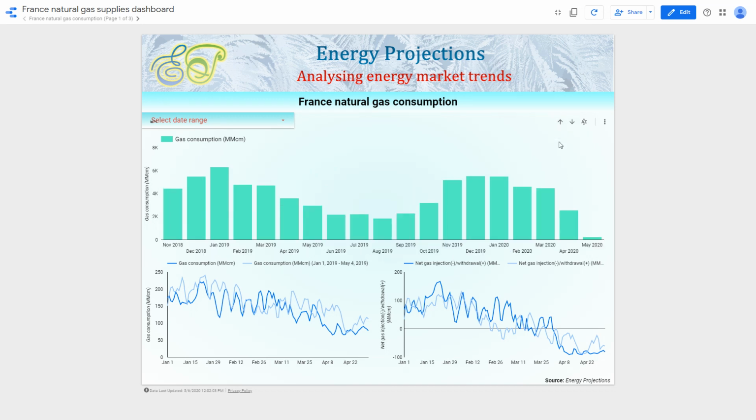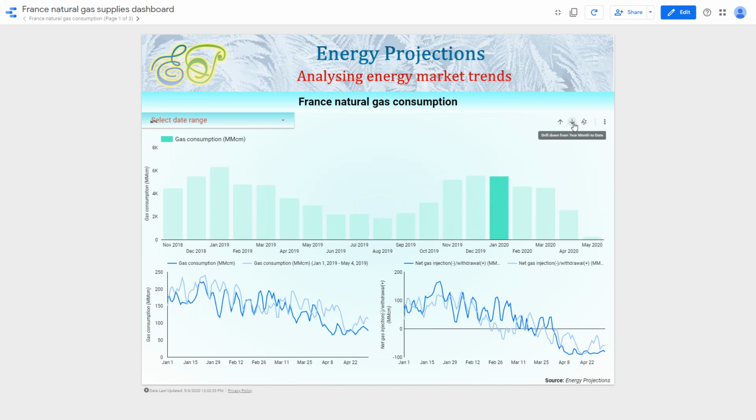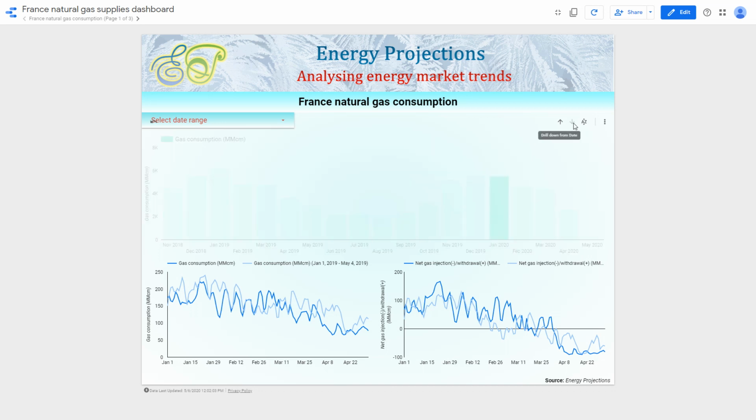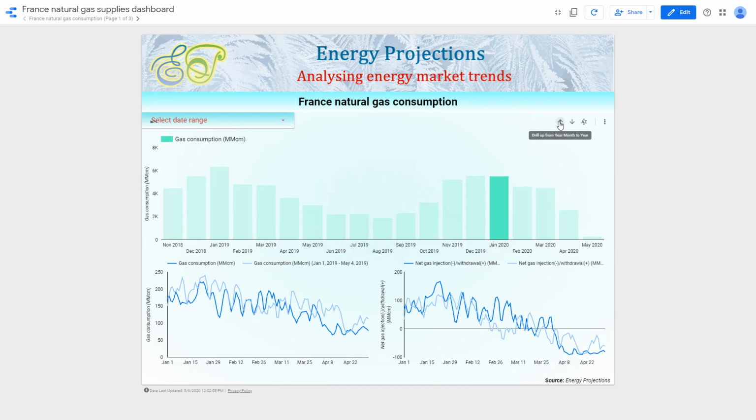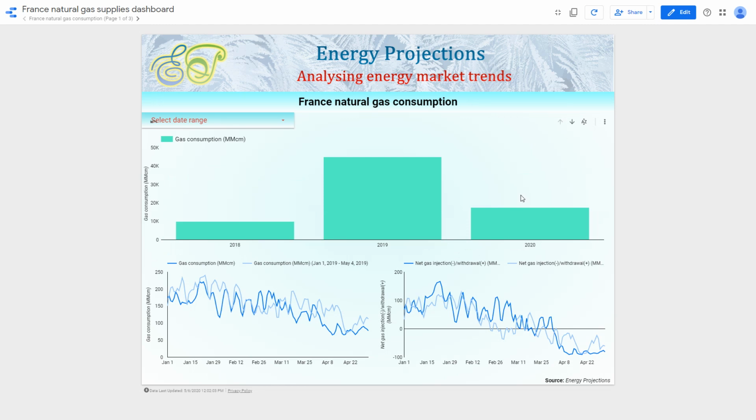Now say if we go up a level and if we are interested in looking at natural gas consumption in France for a given month, say January 2020, all we need to do is to click on the bar, and now if we drill down, then we can see for the month of January 2020 on a daily basis natural gas consumption in the country. So this demonstrates the power of customization in the report.